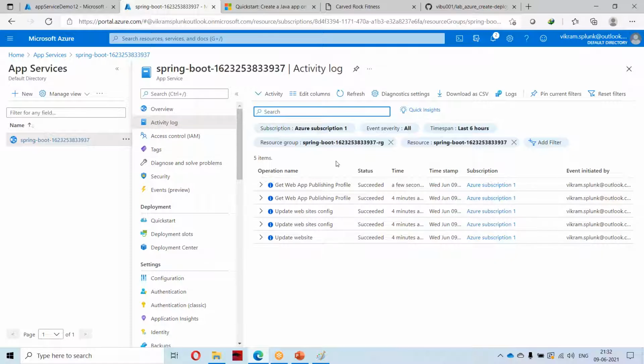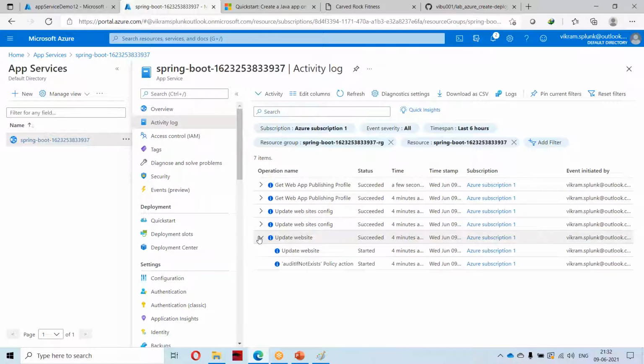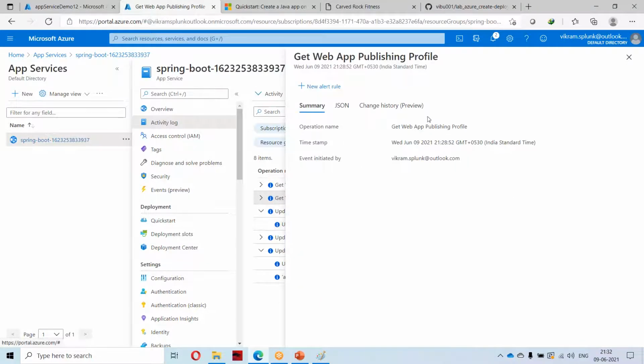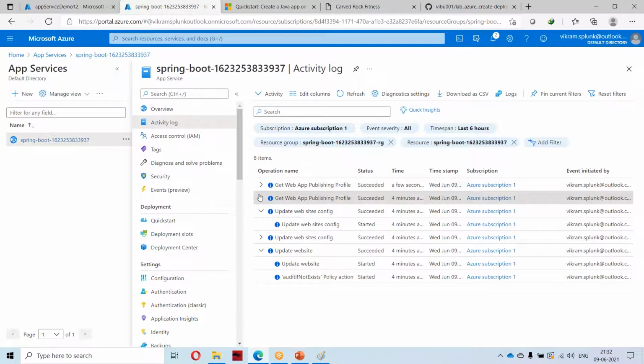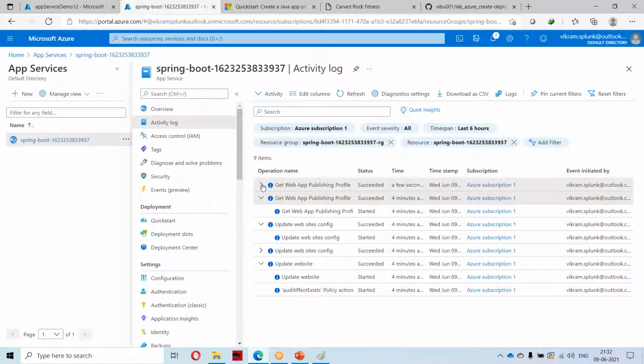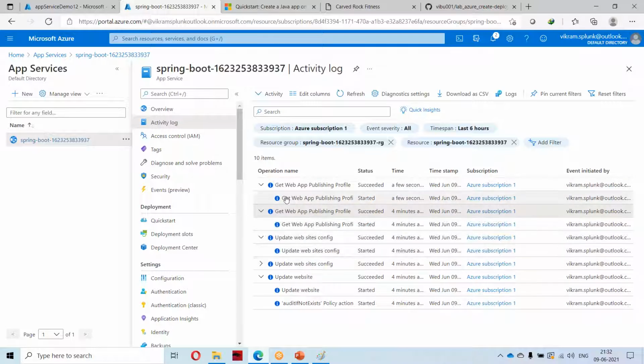If you go to the activity log, you can see the events of what happened, and you can check the logs over here.